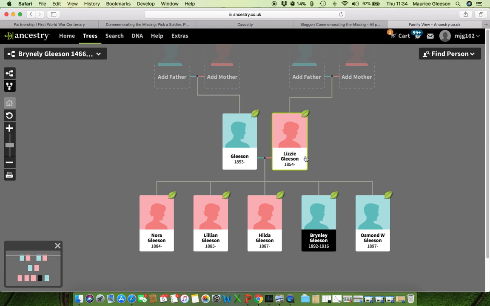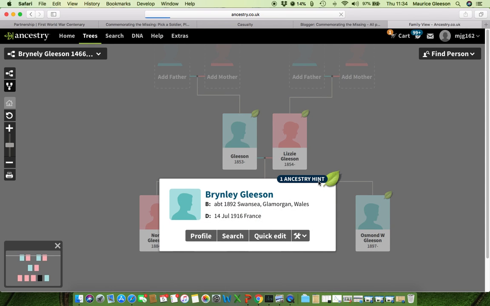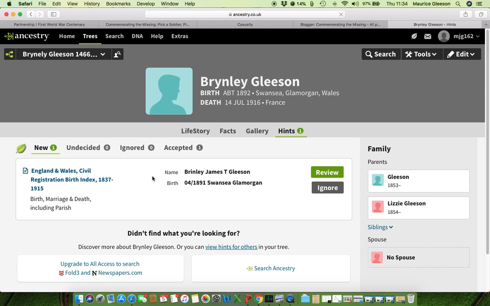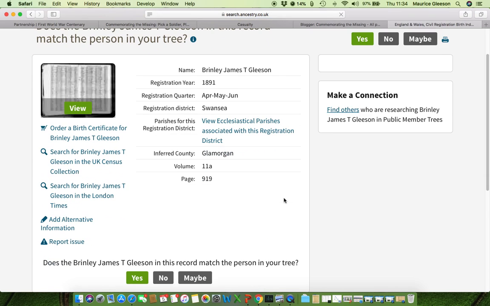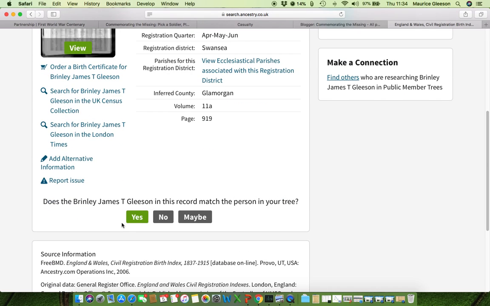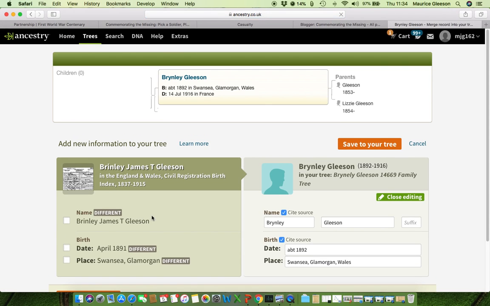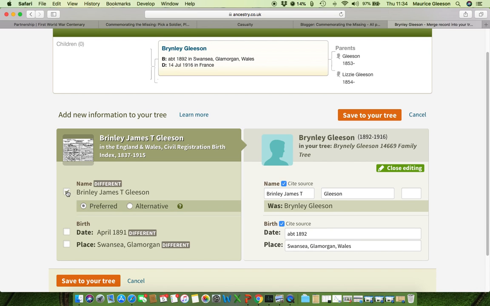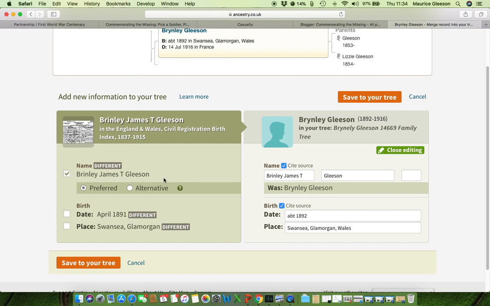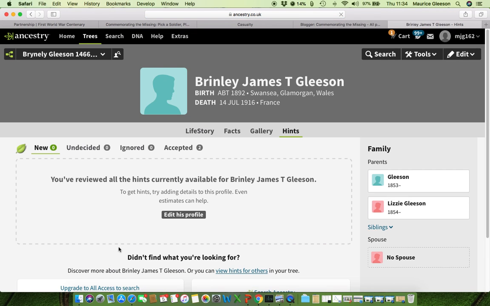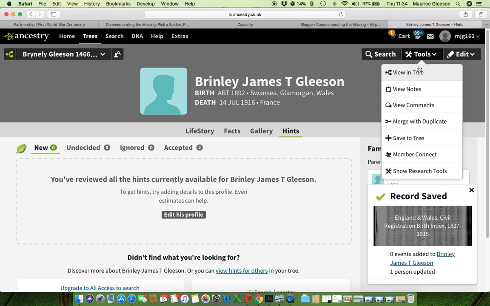One of the things that we can do is click on these Ancestry Hints, and they will bring up Brimley James T. Gleeson, England and Wales birth registration. That was probably him, born in Swansea in Glamorgan in around about 1891. So we'll click on yes and add that record to the family tree. We'll call it Brimley James T. Gleeson. Notice the change in spelling. We save that to the tree, and then we go back and look at his tree again.